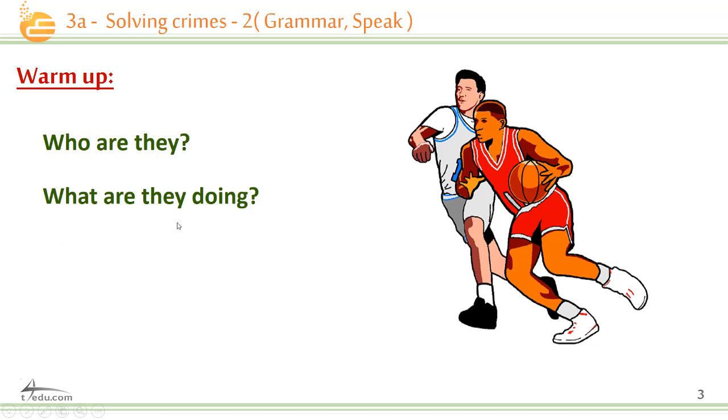What are they doing? I'm now asking about the action itself. The question is about the action itself. So what are they doing? Very good. They're playing basketball.